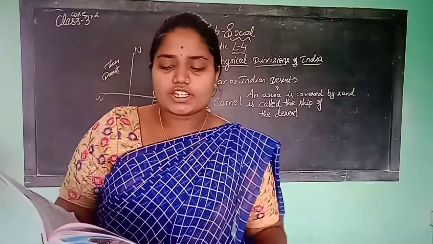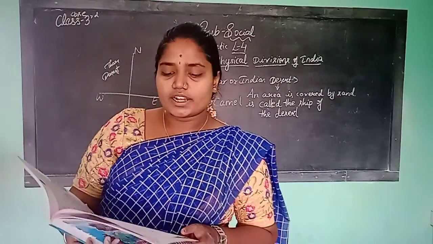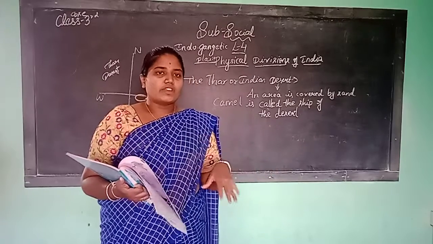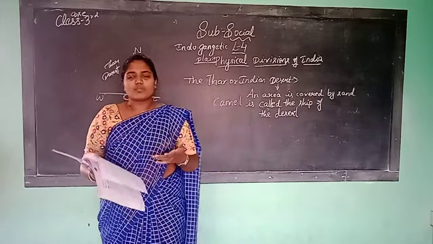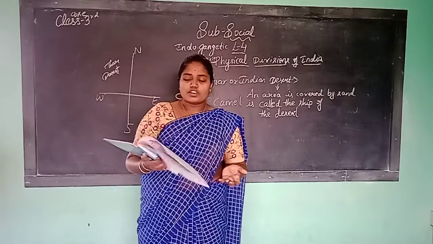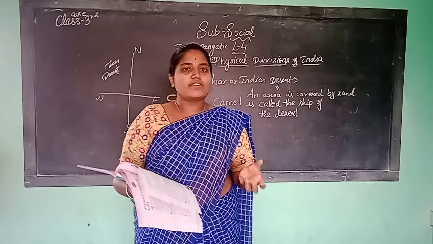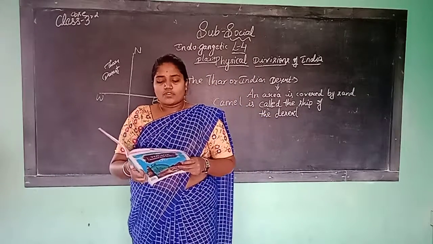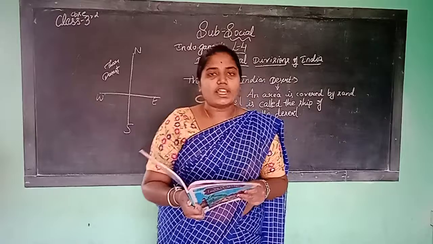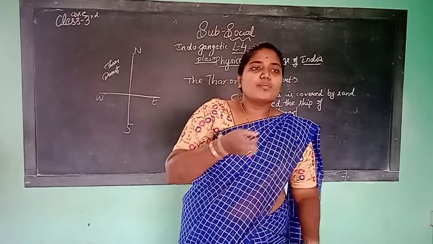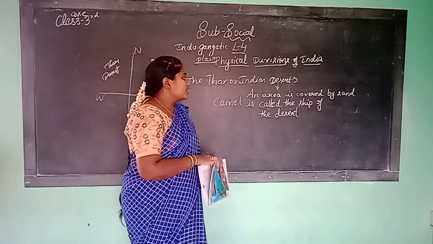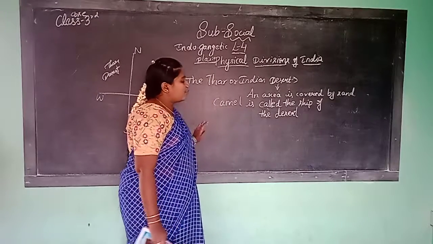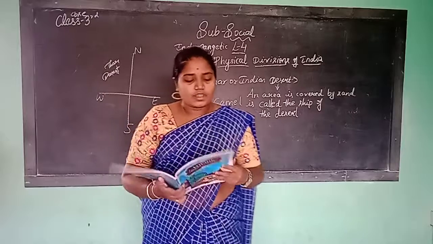Very little vegetation is found in the desert. What is vegetation? They will grow crops. If there is rainfall, they can do vegetation. So there is no rainfall. Only when it rains, at that time, there is very little vegetation. It forms a natural boundary between India and Pakistan. It is a boundary between India and Pakistan countries.